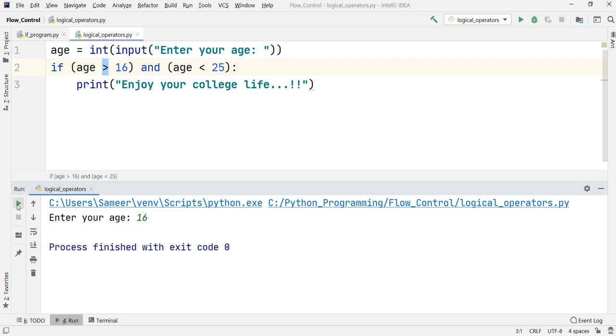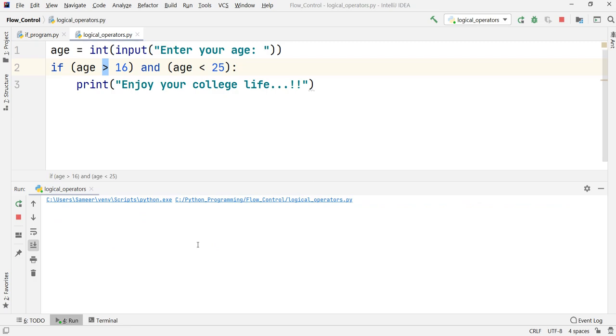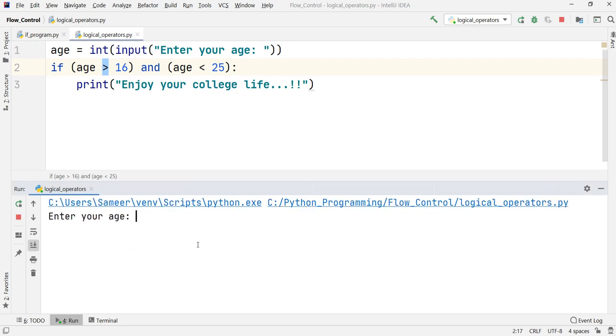So likewise, if I again check it for another condition, which is the 25 that we have set up, if I run the code again and press enter, let us observe that it is not printing out anything. So that is how you'll have to be careful about what condition you are going to set. Suppose if I want to include 16 and 25, what should I have to do?